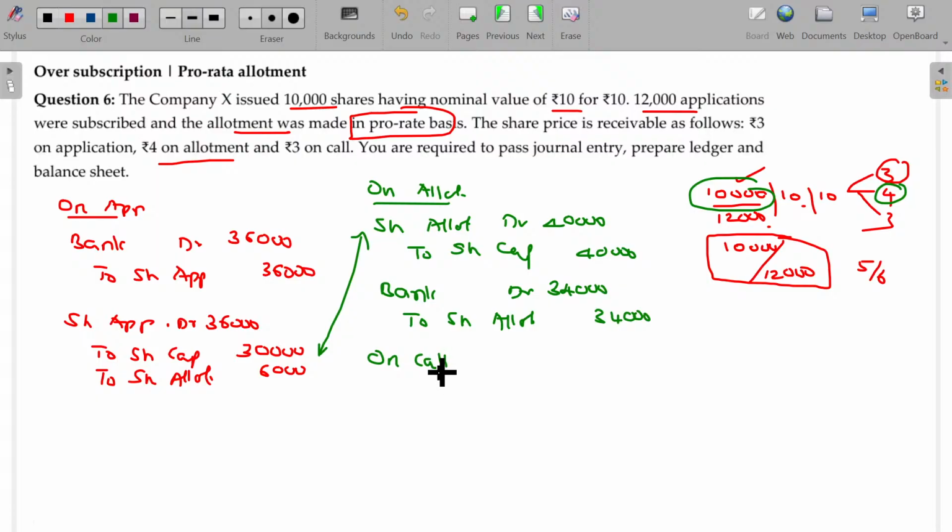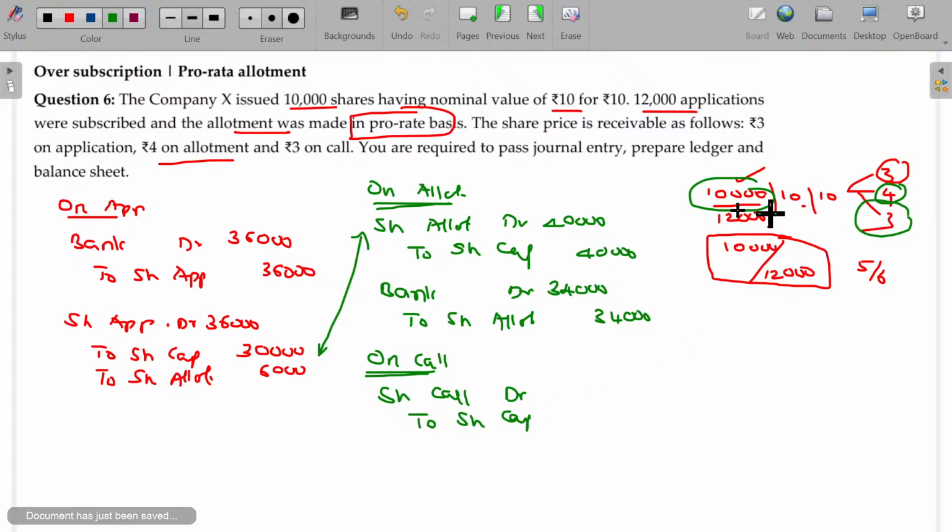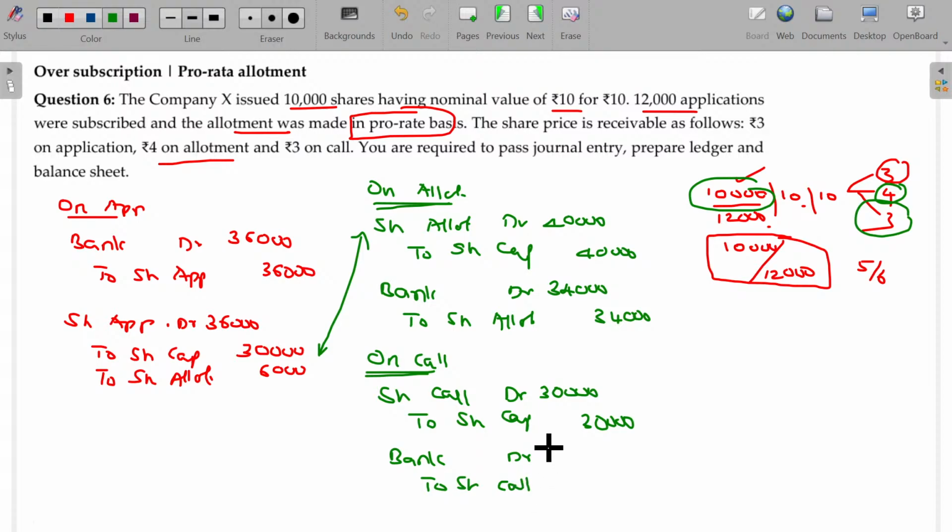On call, the due entry for call being share call account debit to share capital. It's very simple. 3 rupees into 10,000, 30,000 rupees. No default, we collected comfortably. Bank account debit to share call, this value being 30,000.